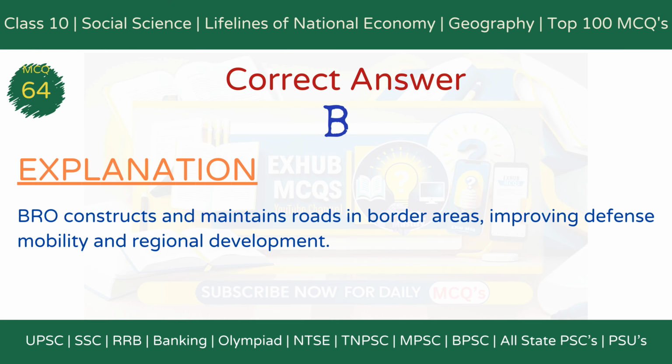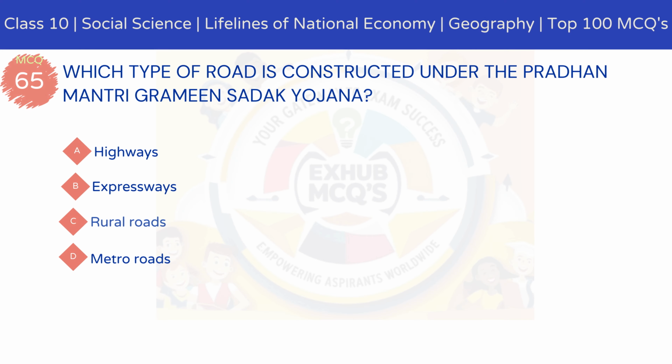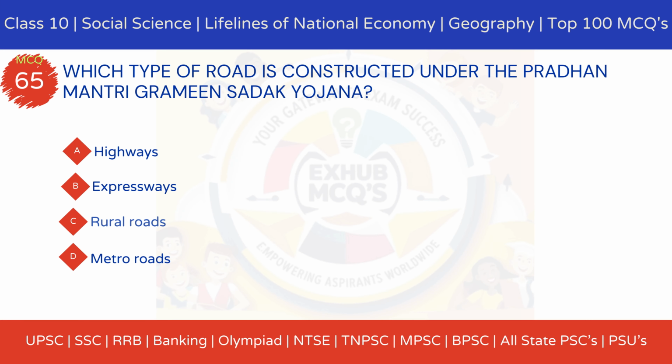The correct answer is option B, to develop roads in border areas. Explanation. The BRO constructs and maintains roads in strategically important border areas, improving defense mobility and regional connectivity. MCQ 65. Which type of road is constructed under the Pradhan Mantri Gramin Sadak Yojana?